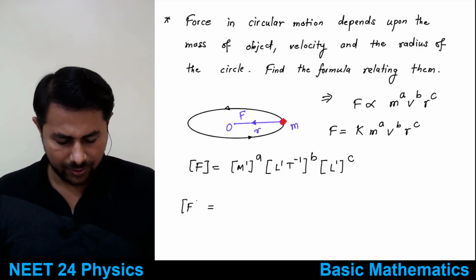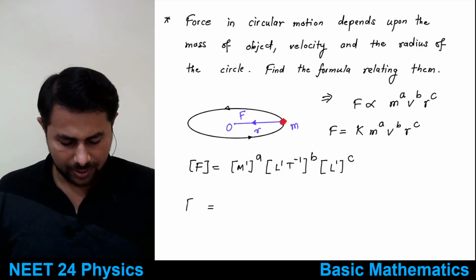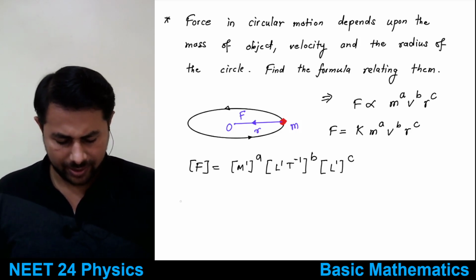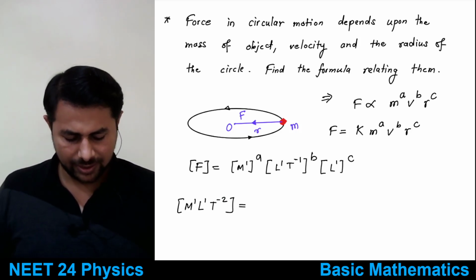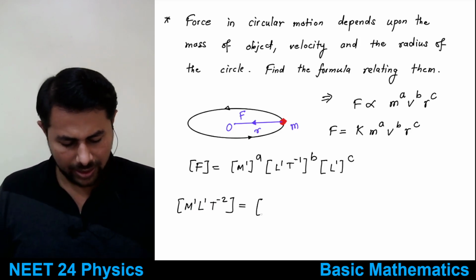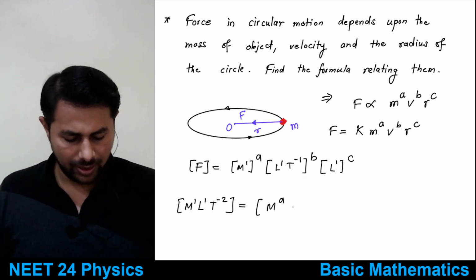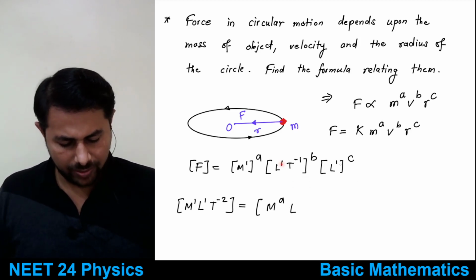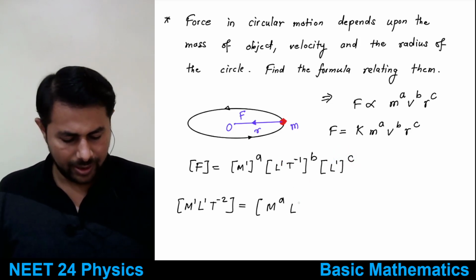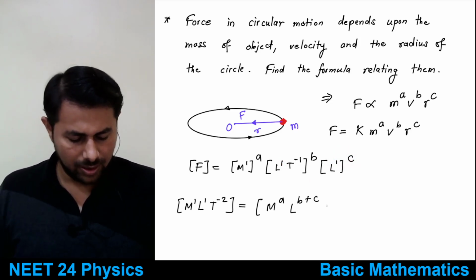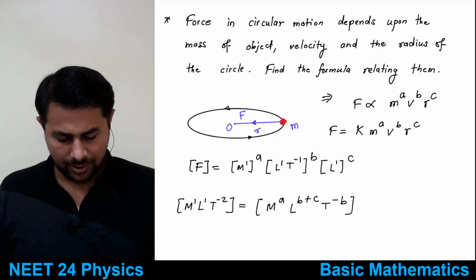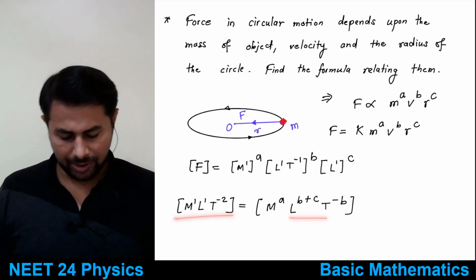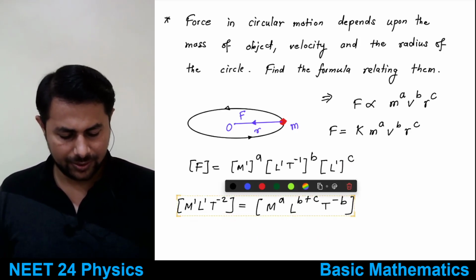Then you can write this as dimensions of F, which is M1 L1 T minus 2. On the right hand side you have M to the power a only, there is no M in these two terms. L to the power b plus c, and T to the power minus b. That's it. Then we should match dimensions on LHS and RHS. So let's do that.